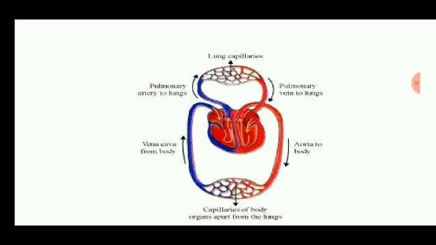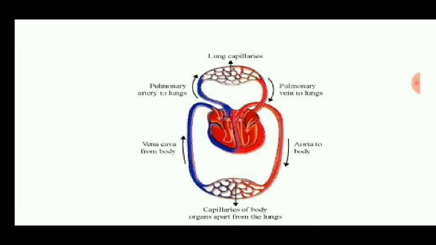From the lung capillaries, as we have studied in the respiratory system, the oxygen-rich air from the lungs enters the blood capillaries. So now the lung capillaries contain the oxygenated blood.